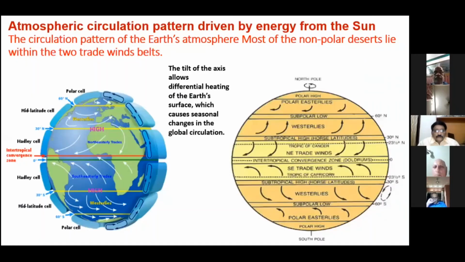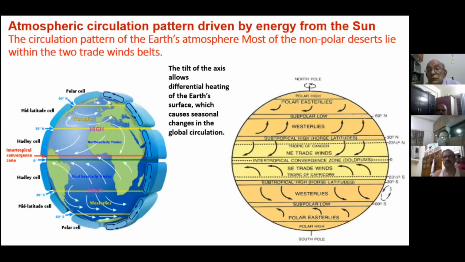Naturally, there are natural reasons for this. We have atmospheric circulation patterns, which are driven by the energy from the sun and the tilt of the Earth, which is 23.5 degrees. It exposes different segments of the surface of the Earth to solar energy, and the differential heating produces the atmospheric circulation patterns.